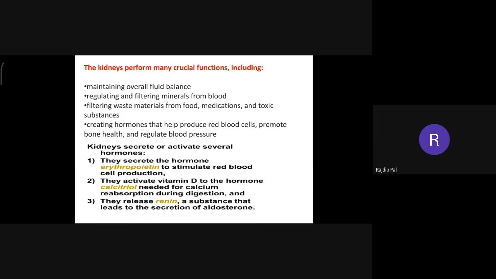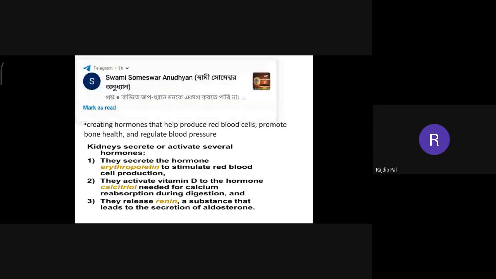The next hormone is calcitriol. They activate vitamin D to the hormone calcitriol, needed for calcium reabsorption during digestion. Right? So calcitriol is needed for reabsorption of calcium.